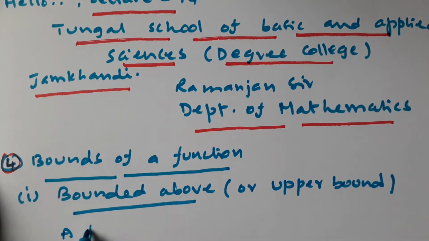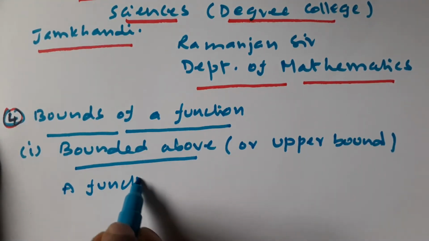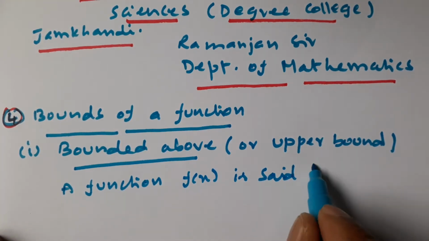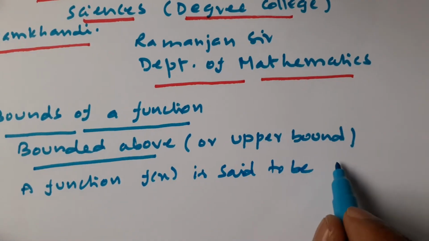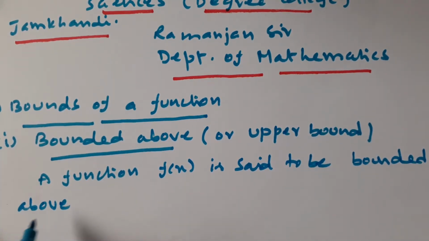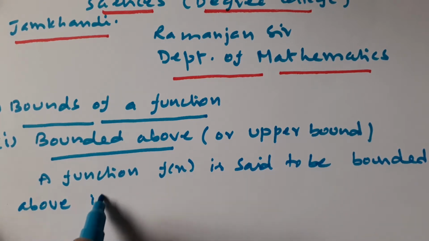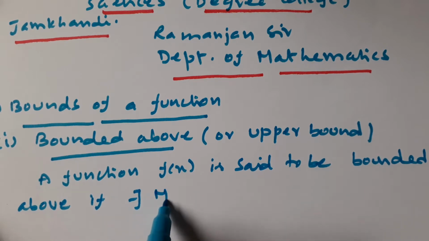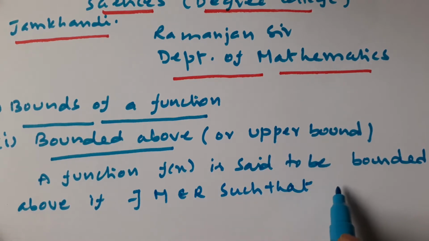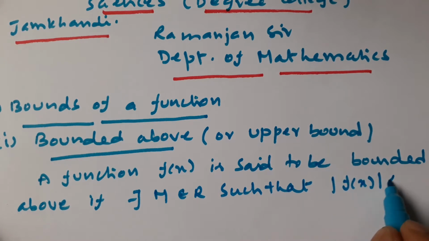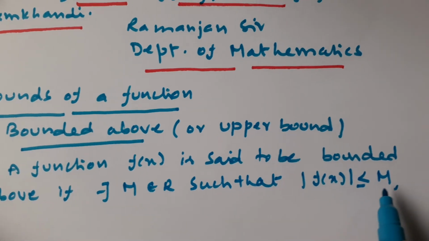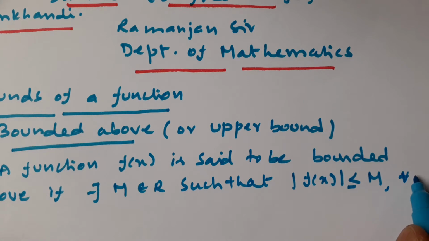A function f of x is said to be bounded above if there exists some capital M belongs to R such that mod f of x is less than or equal to capital M, for all x.